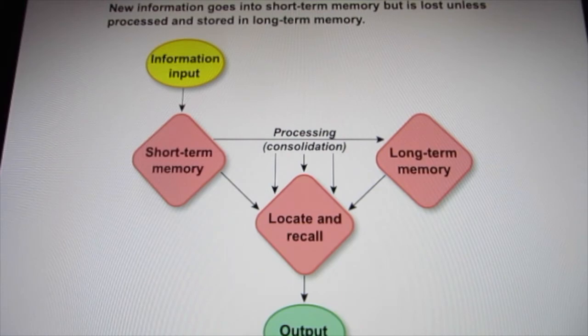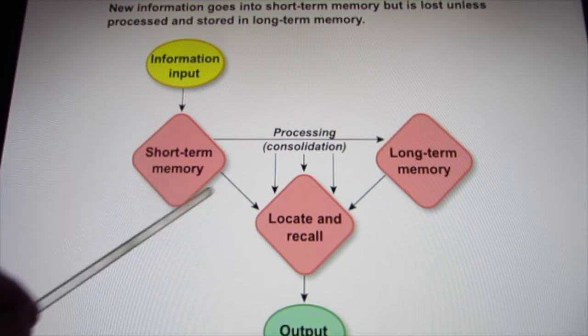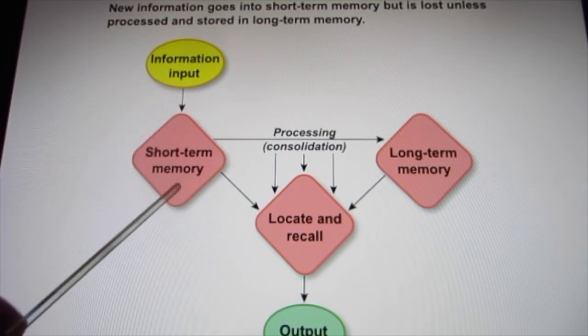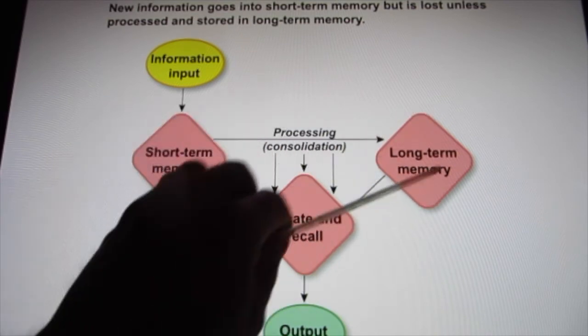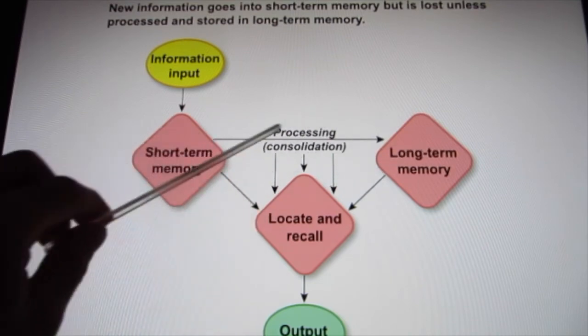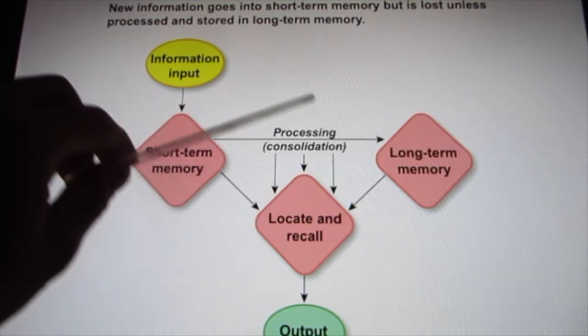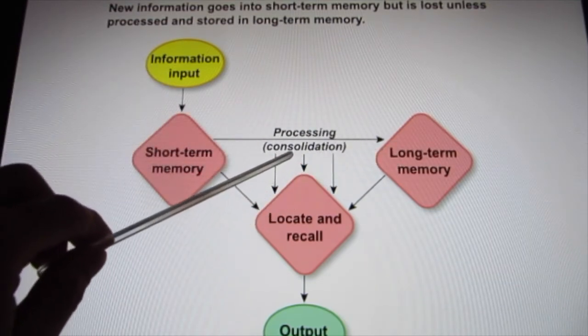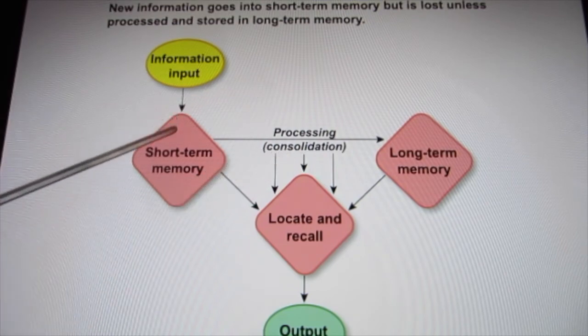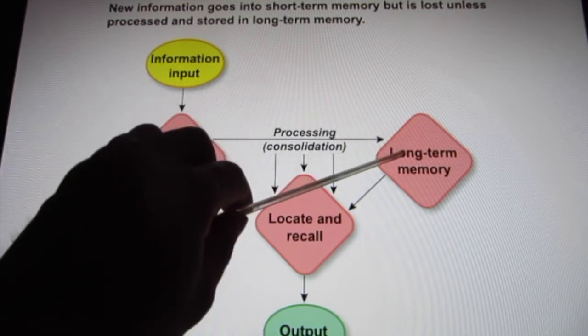And the scientists found we have the short-term memory, and those short-term memories need to be transferred into long-term memory. This will stay in your brain, and this process is called consolidation. And this process requires the hippocampus. Because HM does not have a hippocampus anymore, he could not turn his short-term memory into long-term memory.